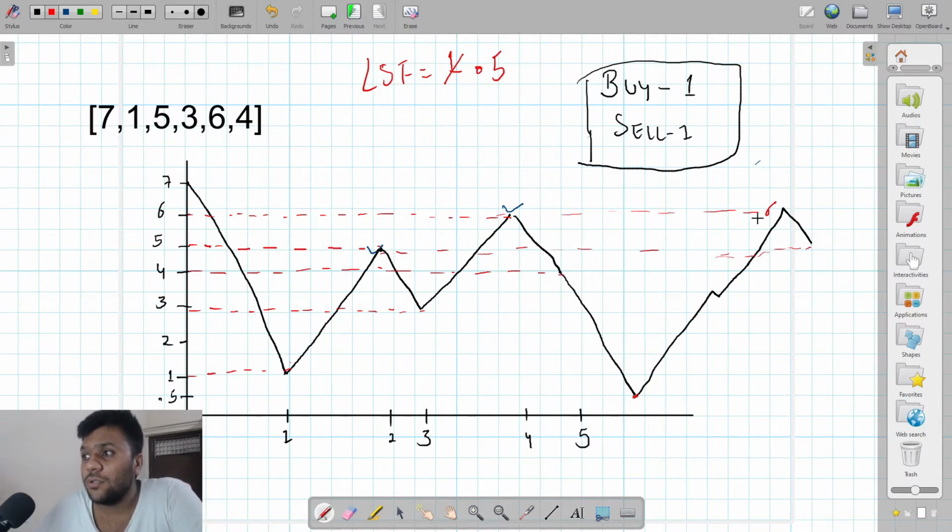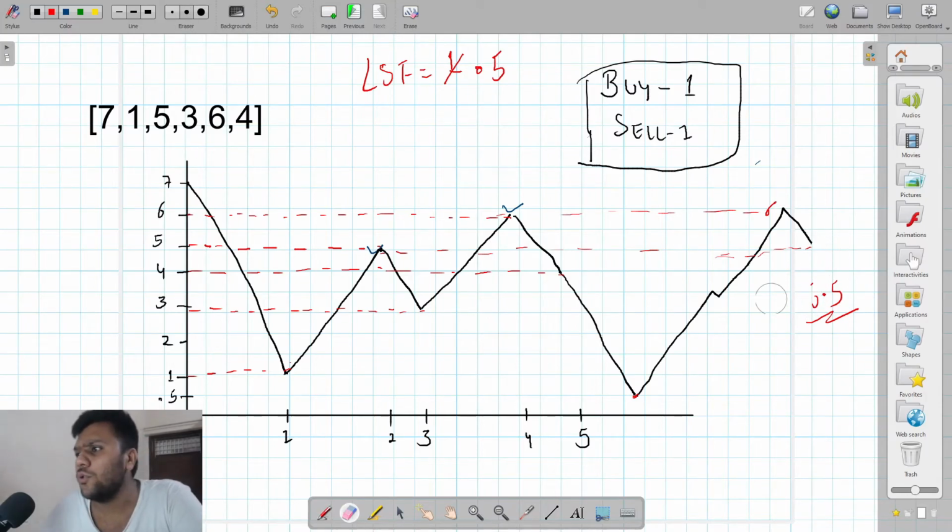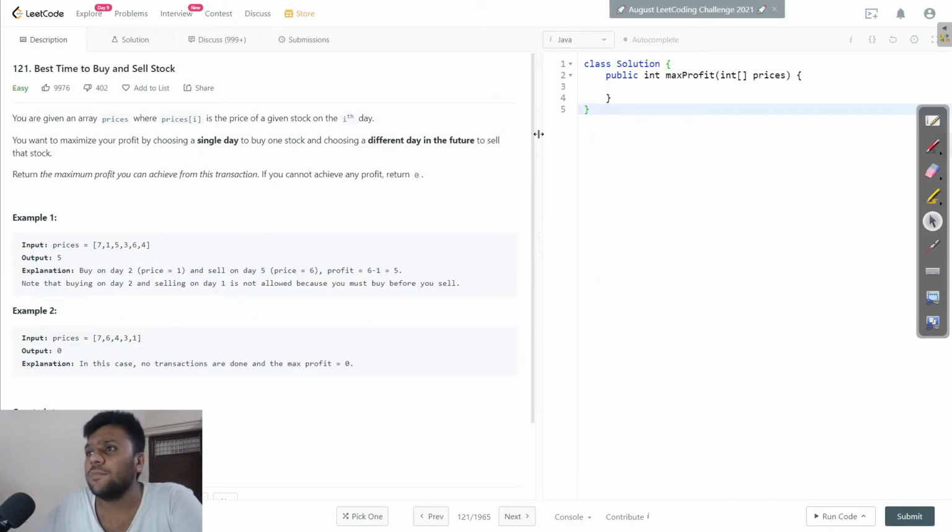All right guys, so this thing makes some sense. For example, if I buy at 6 and I sell at 0.5, my new overall profit will be 0.5. That's how we are going to do our question. I will just show you the code, so it will give you a good understanding of what I mean by doing this. So let's move to our code first.